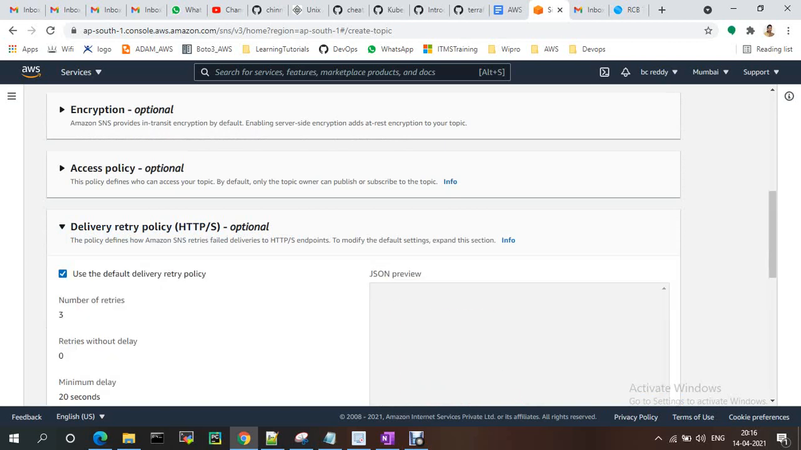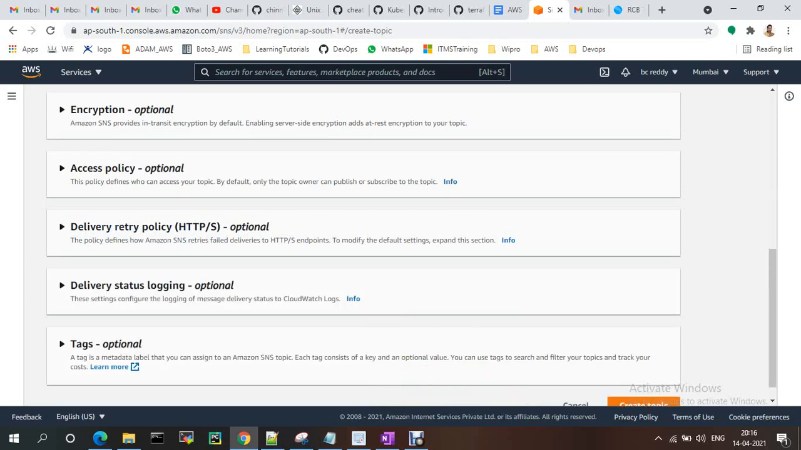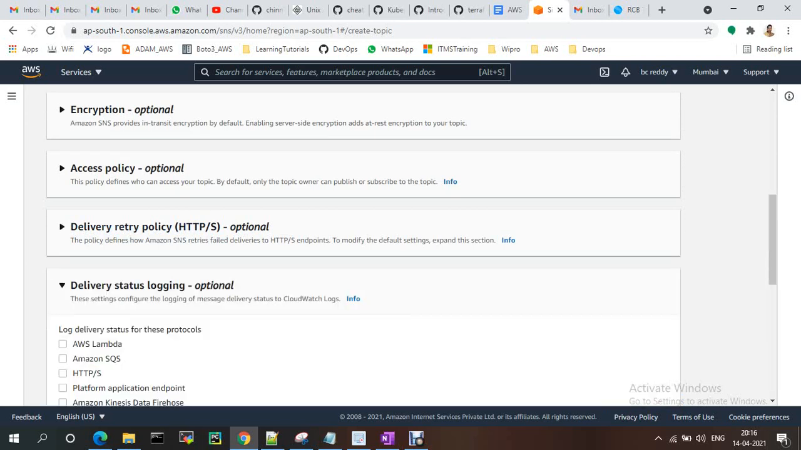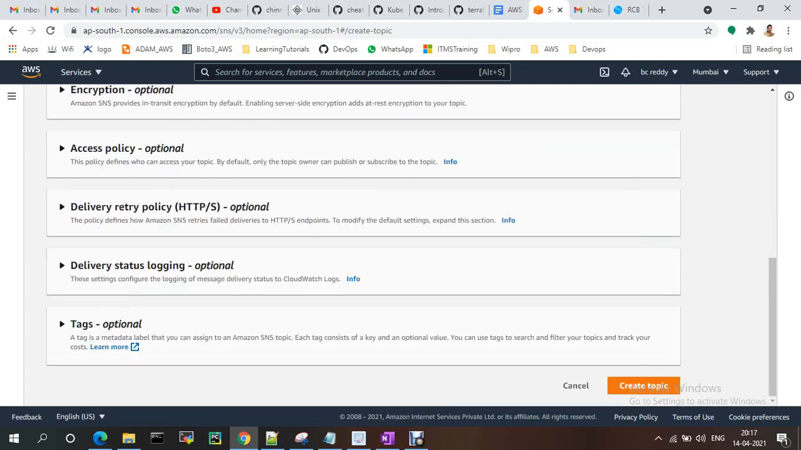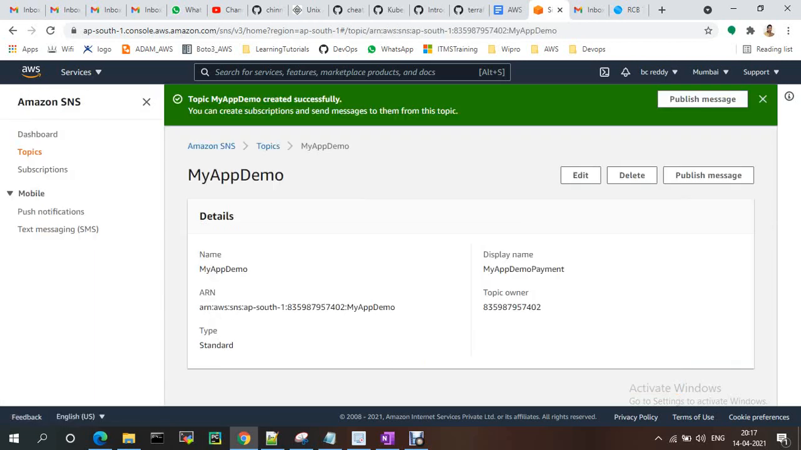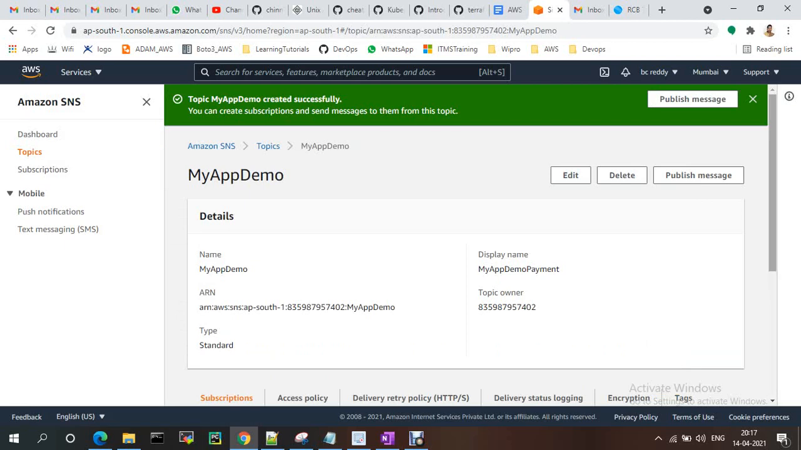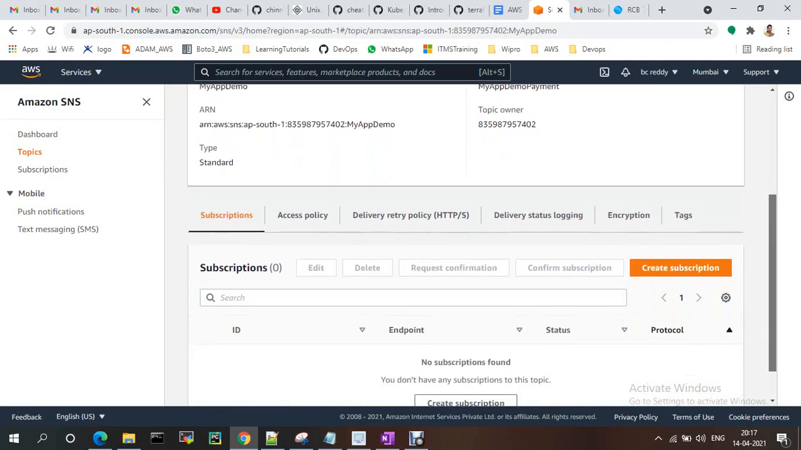Delivery retry policies, by default I didn't use anything. Delivery status logging, these are optional. If you want, you can select all of these. And the tags, you can provide any tags also, this is also optional. I'm just creating the topic.